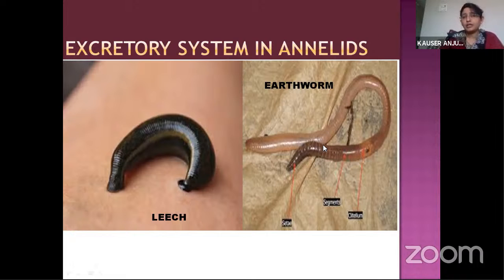And why is this earthworm called Annelida? On what basis these are kept under Annelida means, see here, you can see segments, lines on the body, isn't it? There are small lines. That means this body is divided into small chambers, which are called segments. So all the segmented animals come under the Annelida. Here, this is also a familiar animal, the leech, which sucks blood. So leech and earthworm are the examples of the phylum Annelida.